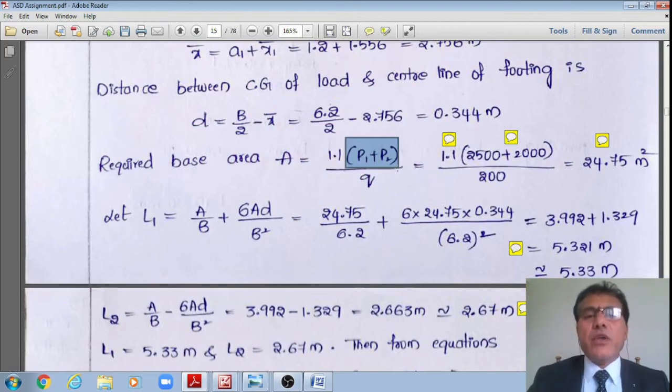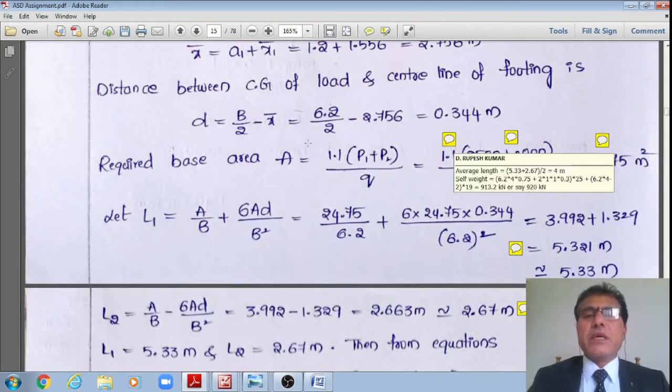Therefore, if I do using this, now I'll get 1.1 multiplied by 4,500 is a factored load, that divided by 1.5, 3000, divided by 200. 1.1 multiplied by 3000 divided by 200. It now works out to a value 16.5 square meters.